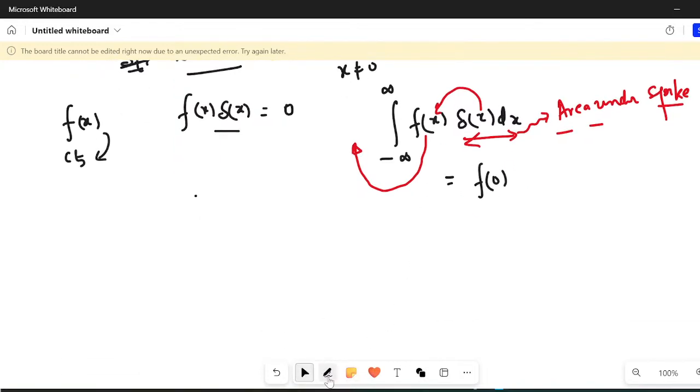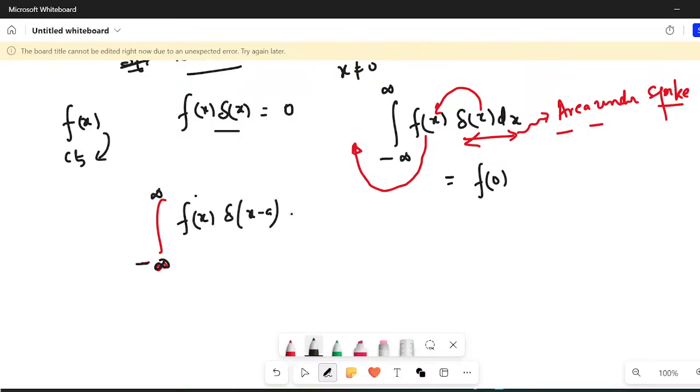Similarly, if you want to generalize this property, you can write the integral from minus infinity to plus infinity of f of x times delta of x minus a dx, and you can write it as f of a. Whenever you get this kind of thing, just see where the argument becomes 0. It becomes 0 at x equal to a. Just place that argument inside the function, and this becomes your answer. This is one of the most exploited properties in exams. Most of the questions come from this particular domain only.